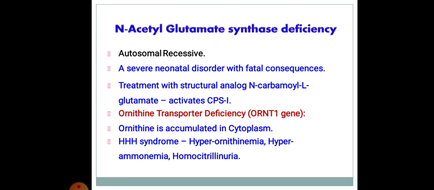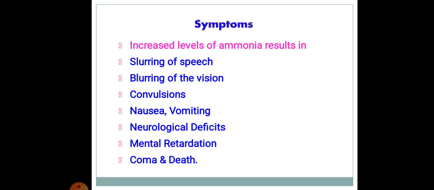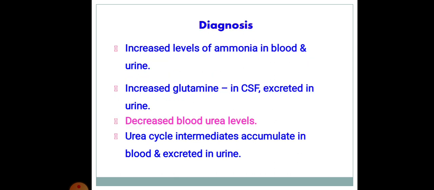Ornithine transporter deficiency, ornithine gene defect: ornithine is accumulated in the cytoplasm. Triple H syndrome: hyperornithemia, hyperammonemia, homocitrullinuria. Symptoms: increased levels of ammonia result in slurring of speech, blurring of vision, convulsions, nausea, vomiting, neurological deficits, mental retardation, coma as well as death.